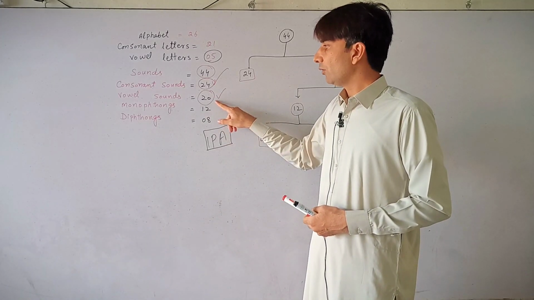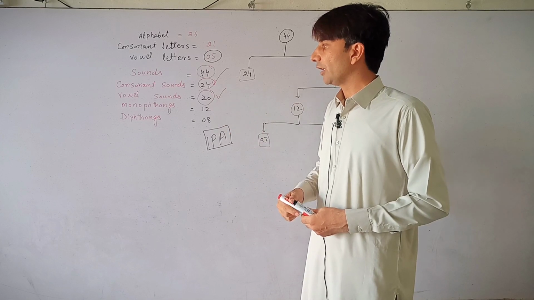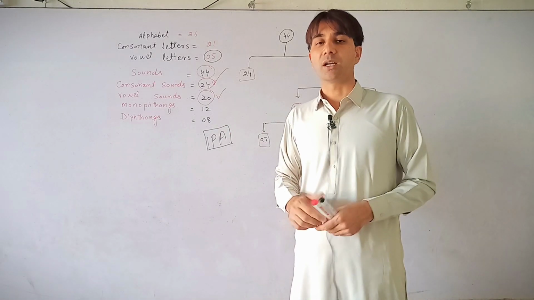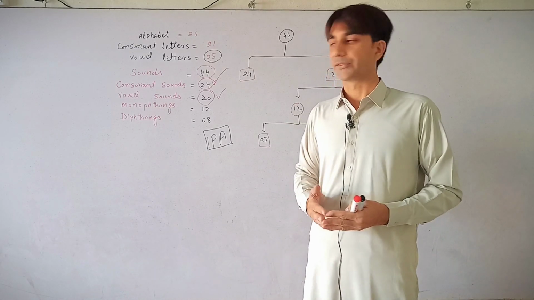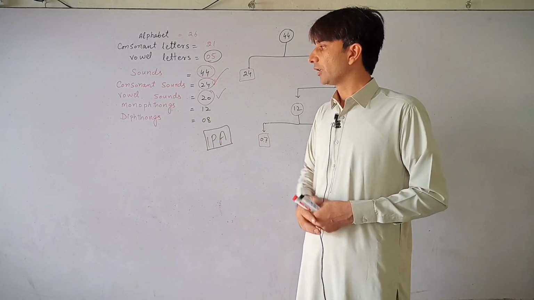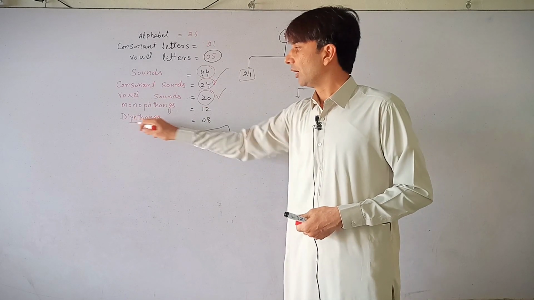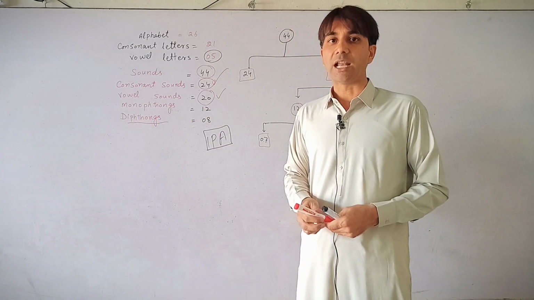Now these vowel sounds are classified into two groups. One is called pure vowels, also called monophthongs, while the second category is called diphthongs, also called glides.